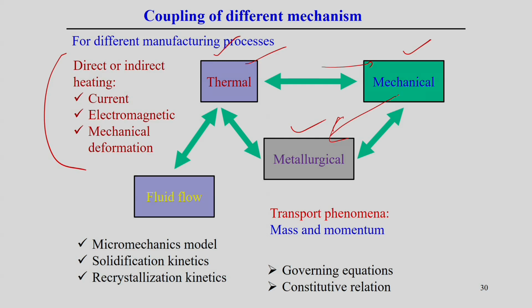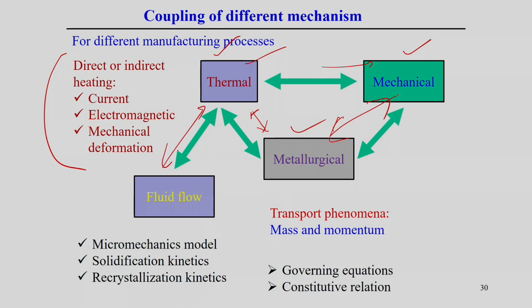But of course, this metallurgical transformation may be associated with some kind of heat generation, even if it is very small. The link is very weak between the thermal and metallurgical models, but the link is stronger between the metallurgical and mechanical models. So, some algorithm is actually required to couple all these thermal, mechanical and metallurgical models.